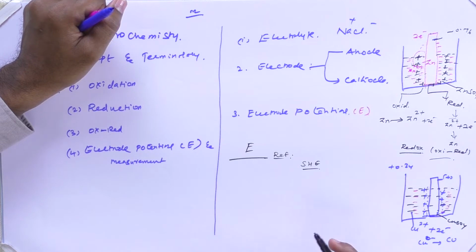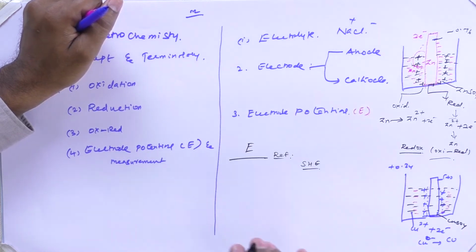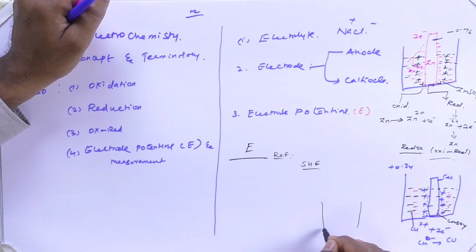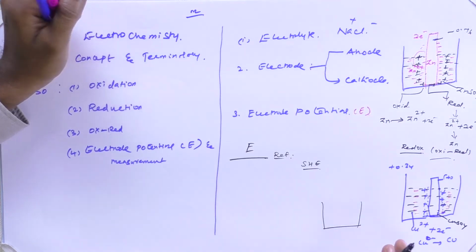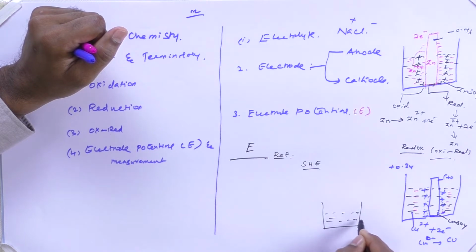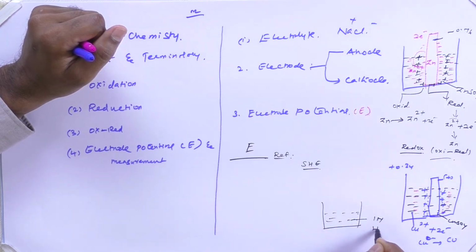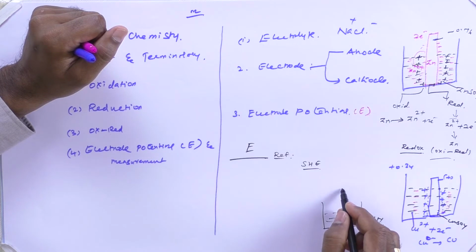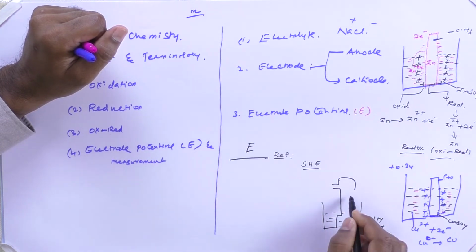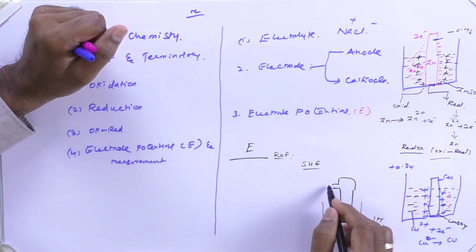So how can we construct this electrode? The standard reference electrode can be constructed in the laboratory with simple experiments, using simple components. Now we have to take one beaker, and in that beaker we are supposed to take 1 molar hydrochloric acid. In that I am supposed to place a platinum electrode. This is a kind of inert electrode. This is a platinum wire.